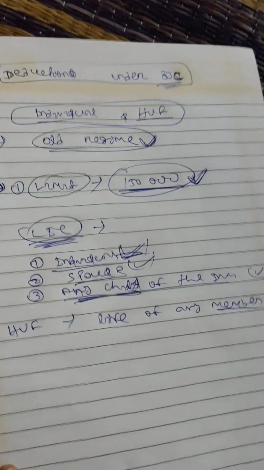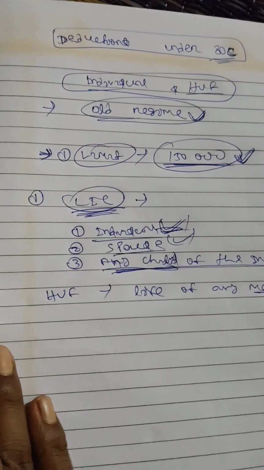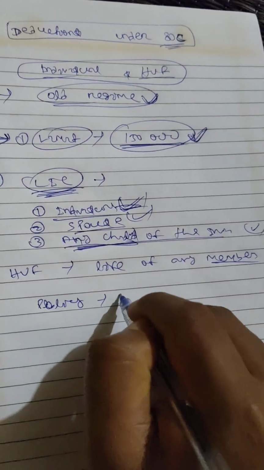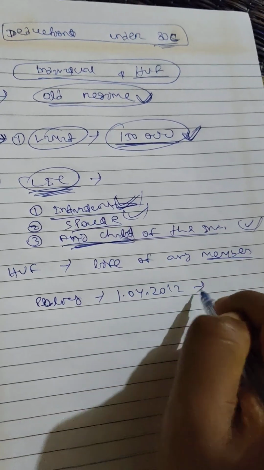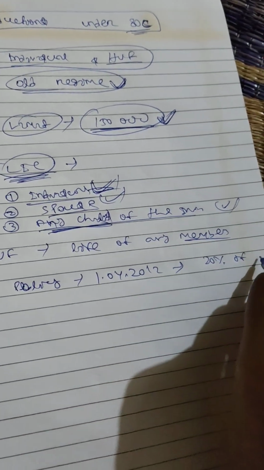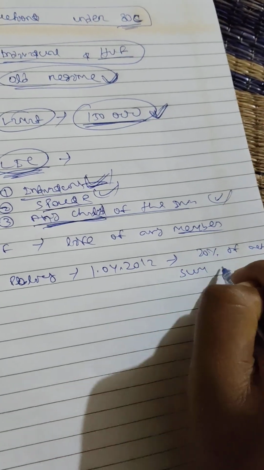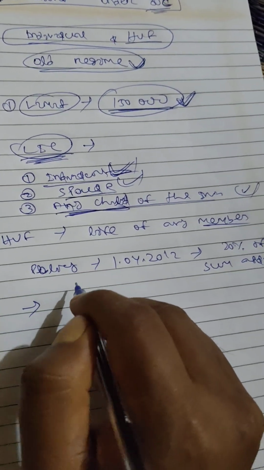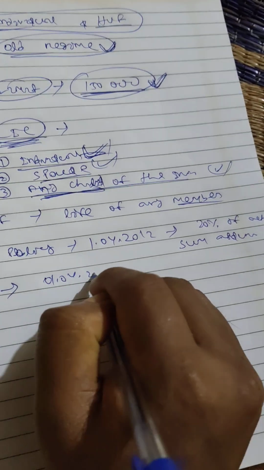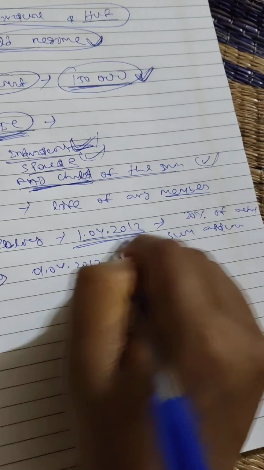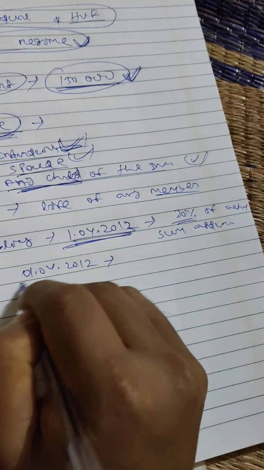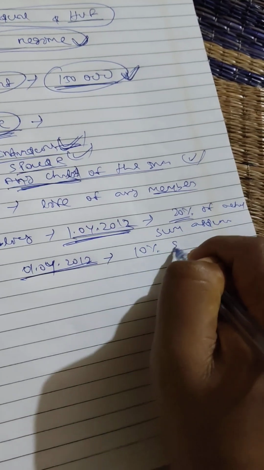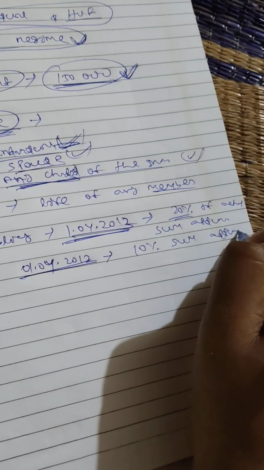For that also we have a limit. If the policy is issued before 1st of April 2012, then 20% of actual sum assured is allowed as a deduction. If it is issued on or after 1 April 2012, then 10% of sum assured is allowed as a deduction.